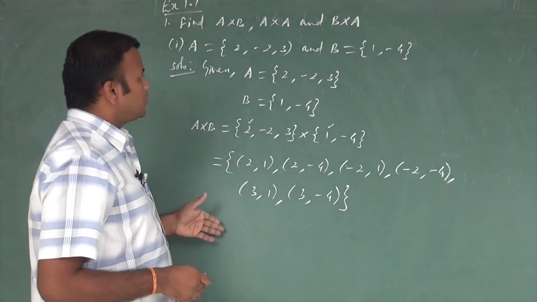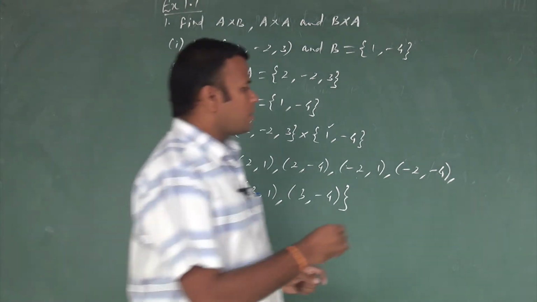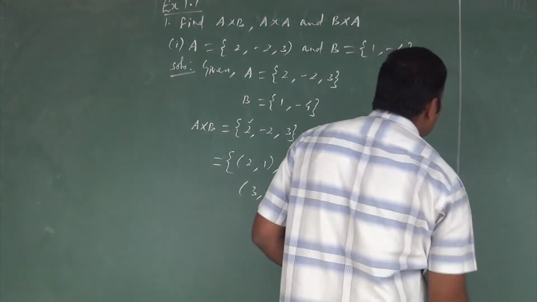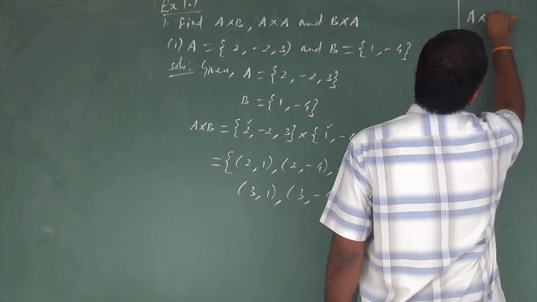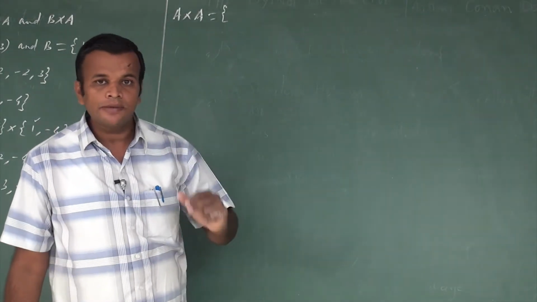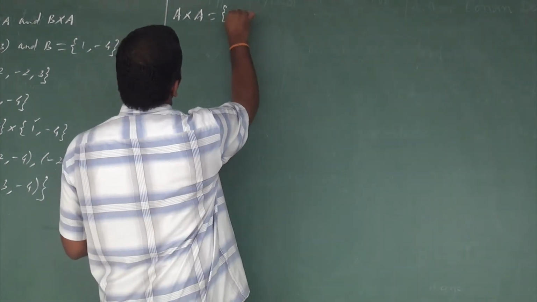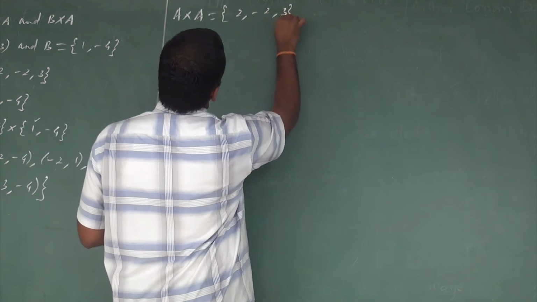So now we write A cross B. What is the next question? It is A cross A, the cross product of two same sets A and A. That is the Cartesian product of two same sets. A contains the elements 2, -2 and 3.